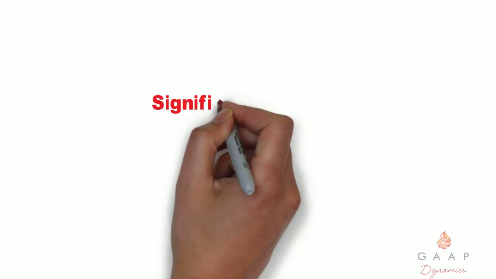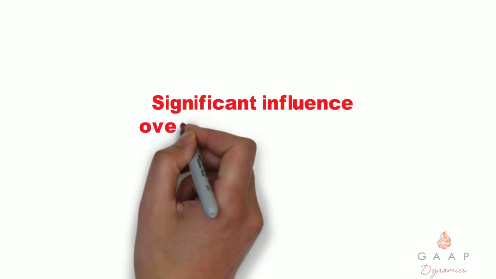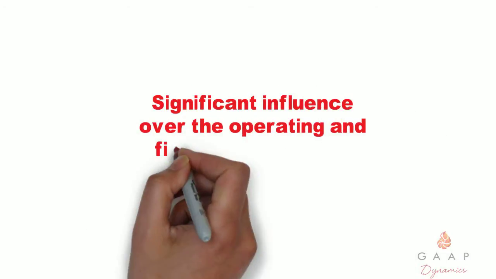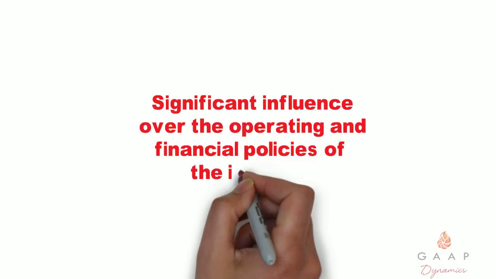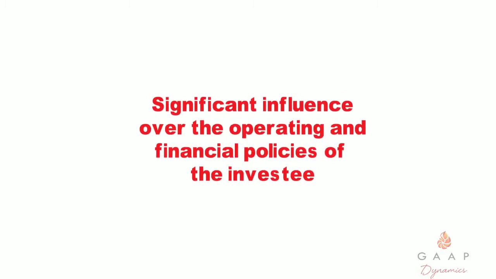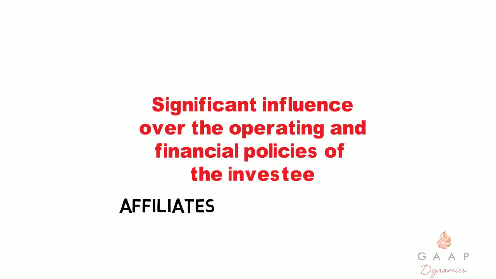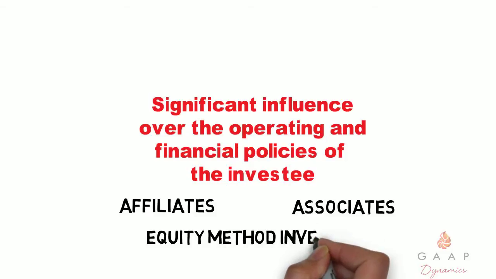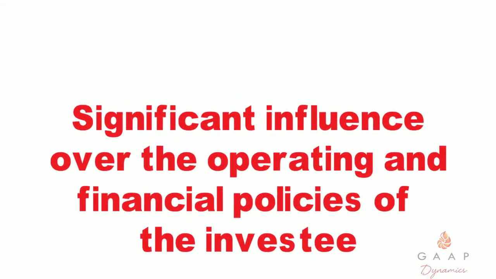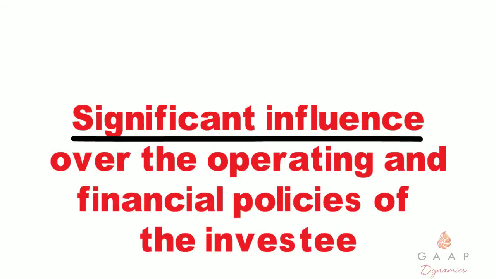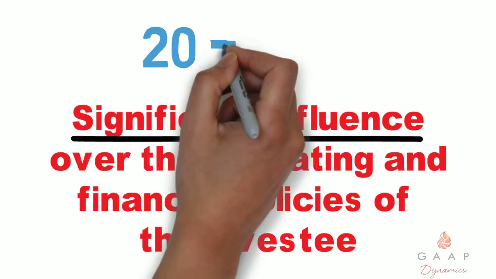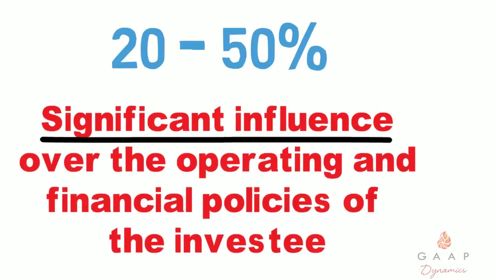Basically everything else. Or more specifically, investments in which the investor has significant influence over the operating and financial policies of the investee. Typically, these types of investments are referred to as affiliates, associates, or equity method investees and reported as a separate line item in the balance sheet and income statement. Significant influence is usually indicated by equity ownership of between 20 and 50%, but this presumption can be overcome.